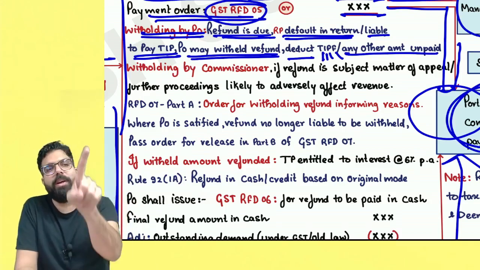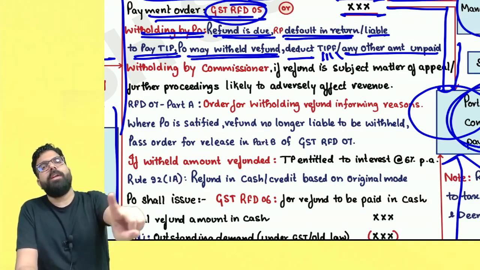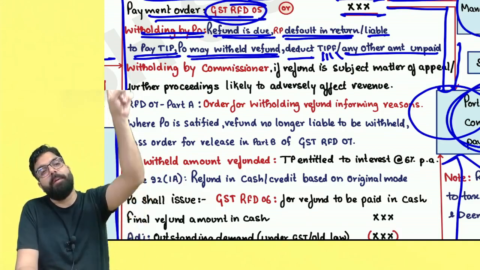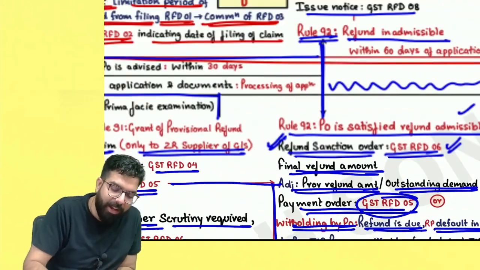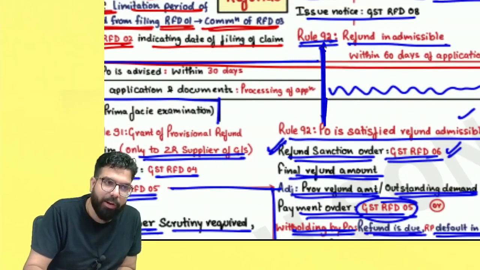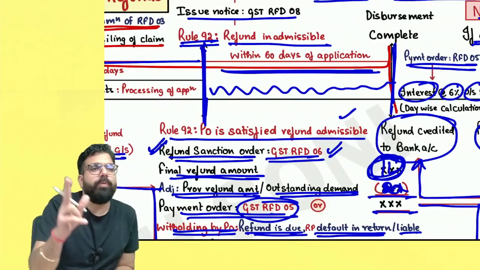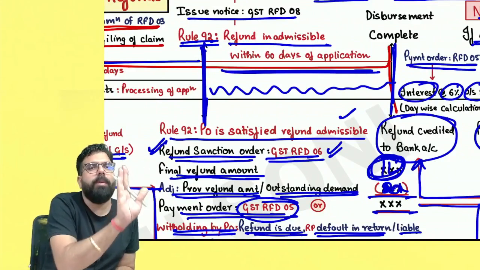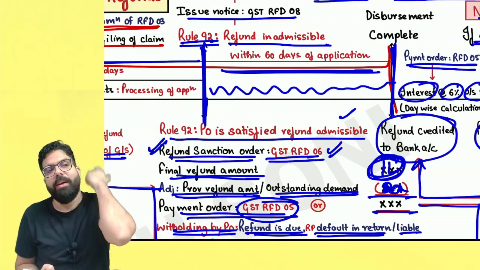Based on the payment order, the GST portal creates a consolidated payment advice, and based on the consolidated payment advice, the PFMS website will give the money in your bank account. Okay, sir, point is clear. So basically, if the officer passes this refund sanction order within 45 days, the details will be collated, it will go to the PFMS website, it is going to take another 10-15 days, and the money will come in your bank account within 60 days.